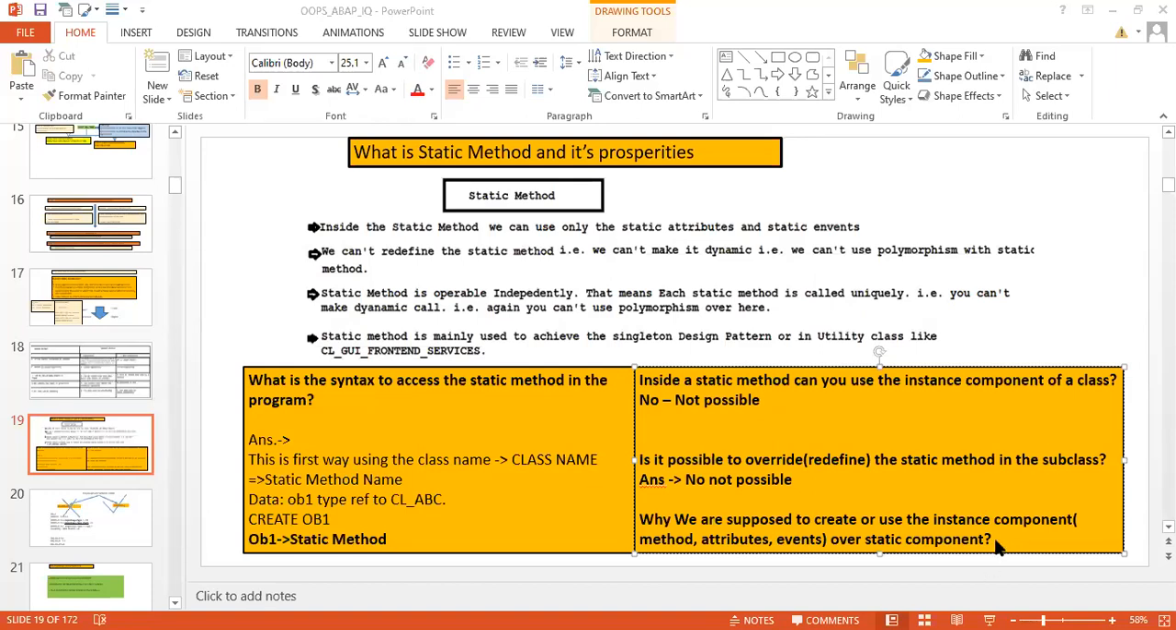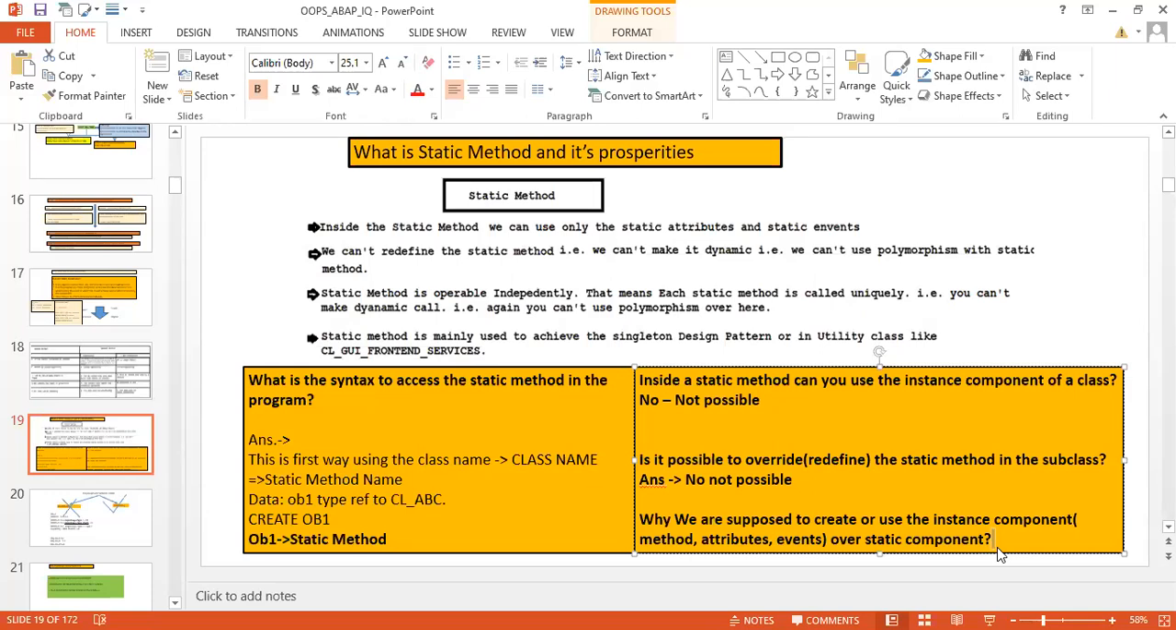Very good. So we have seen that if you are going to use the static method, you are not able to redefine it, right? You are not able to achieve polymorphism. And if you are not able to achieve polymorphism, which is the most important pillar of object oriented programming, then why go for the static component?